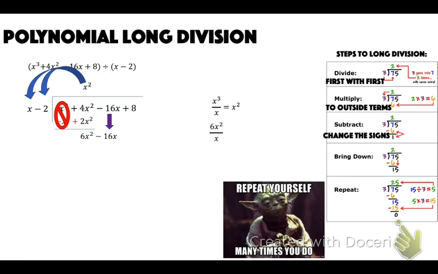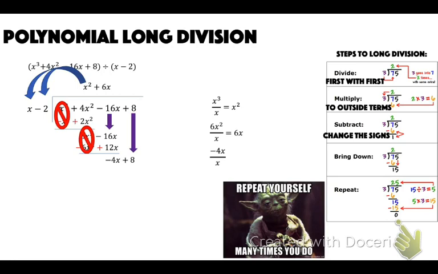So 6x squared divided by x is 6x. That's what goes up top. 6x times x is 6x squared. 6x times negative 2 is negative 12x. So that was the multiplying step. Now we're going to subtract, change the signs. Those cancel, and then I'm left with negative 4x. Bring down the 8. And then divide first with first.